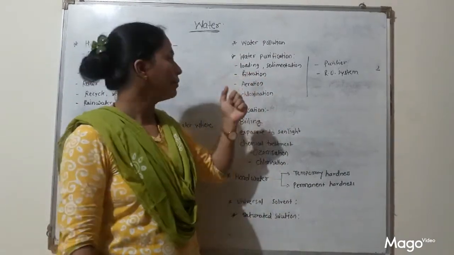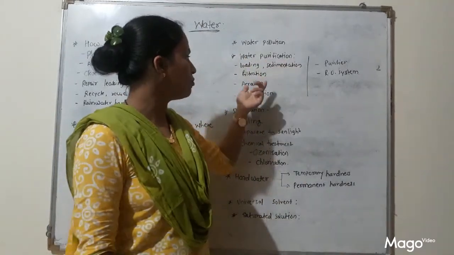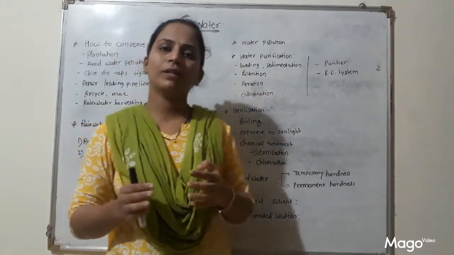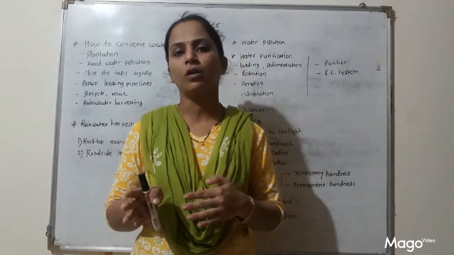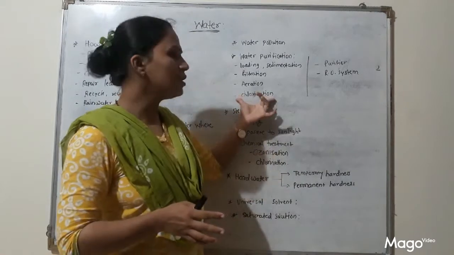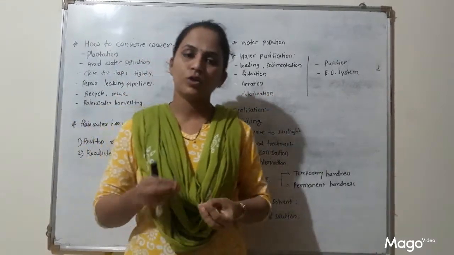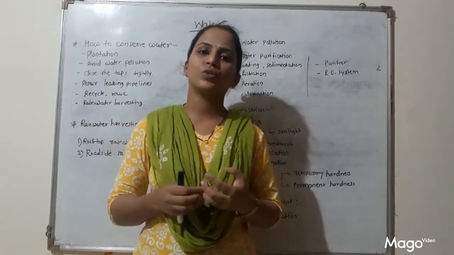And filtration. Then aeration is one more process which is used to purify this water. So what is aeration? Air with a high pressure is blown into water, and it will kill all germs present in water. Chlorination is done by using bleaching powder. So bleaching powder is used as a source of chlorine.